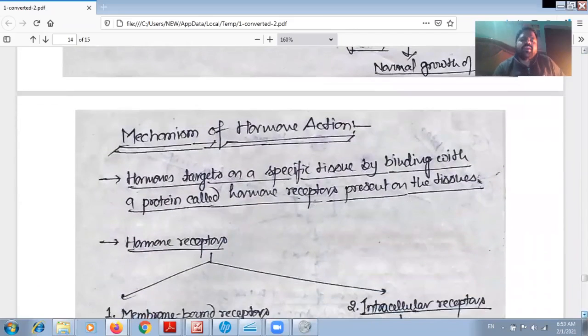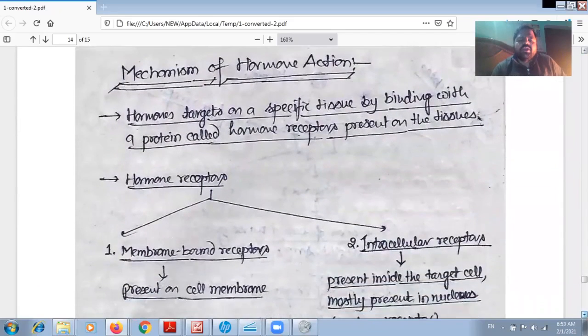Now we'll see the mechanism of hormone action. A hormone targets a specific tissue by binding with a protein called a hormone receptor present on the tissue.